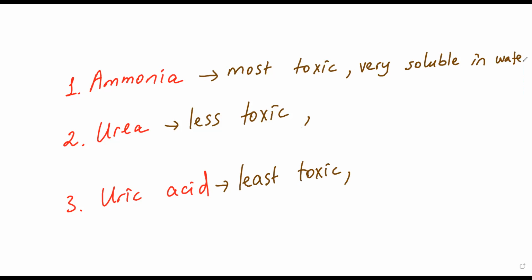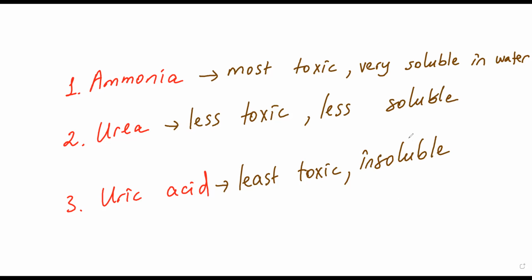These are 3 types of nitrogenous wastes which living things can produce, let's say, not only human. Animals are producing. Urea is less toxic and, of course, less soluble. Less soluble in water, again, I'm not writing the same words. But uric acid is insoluble, guys. It is insoluble. It is not dissolving in water.